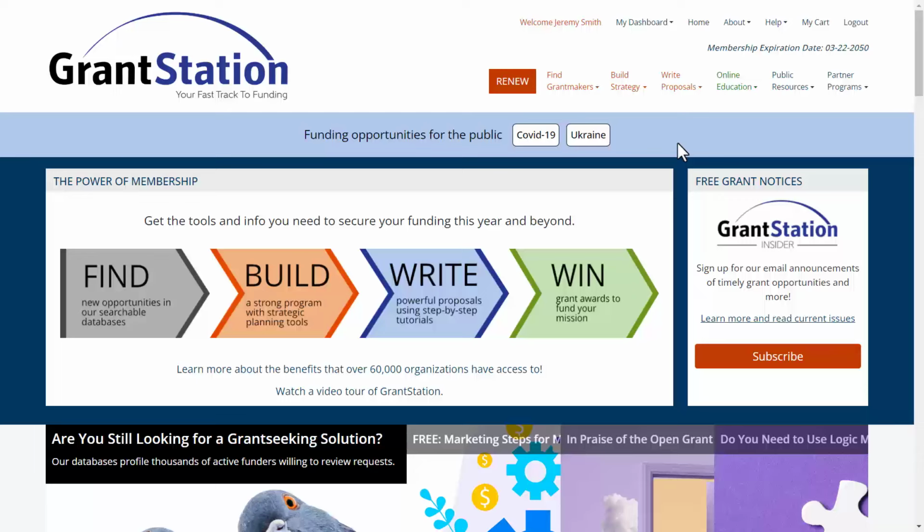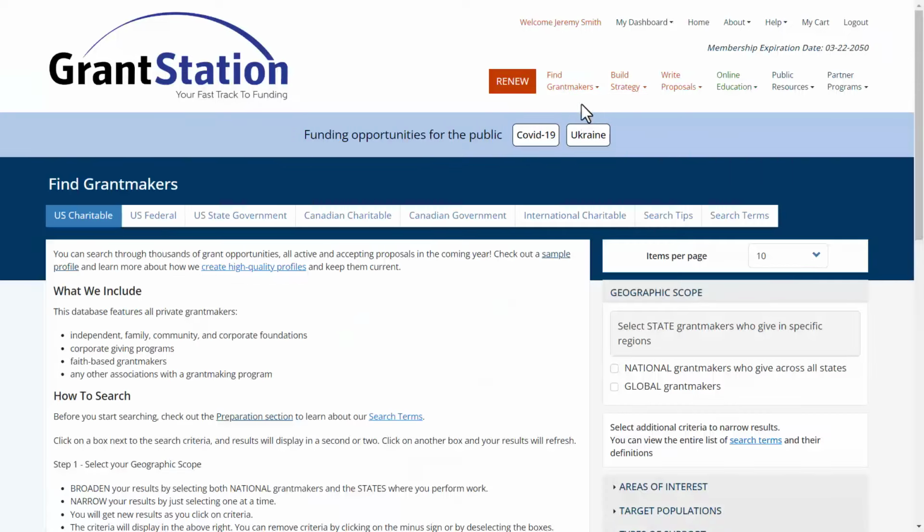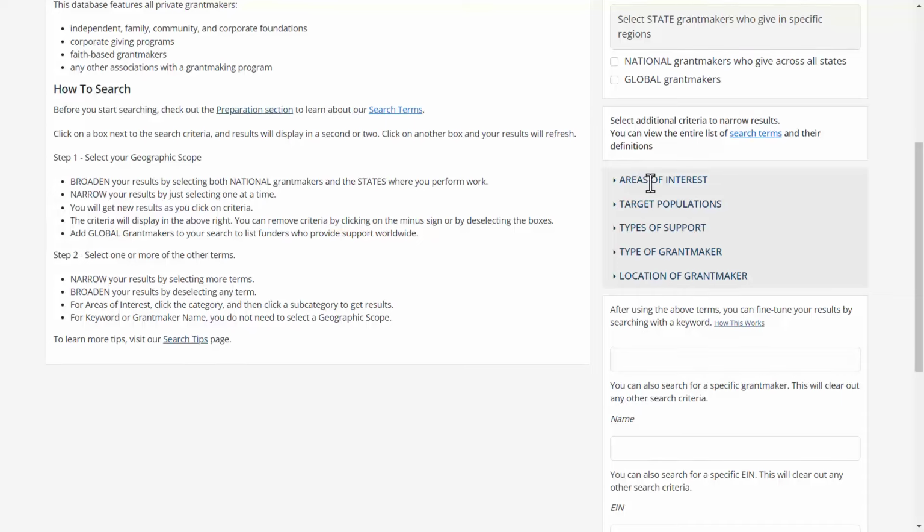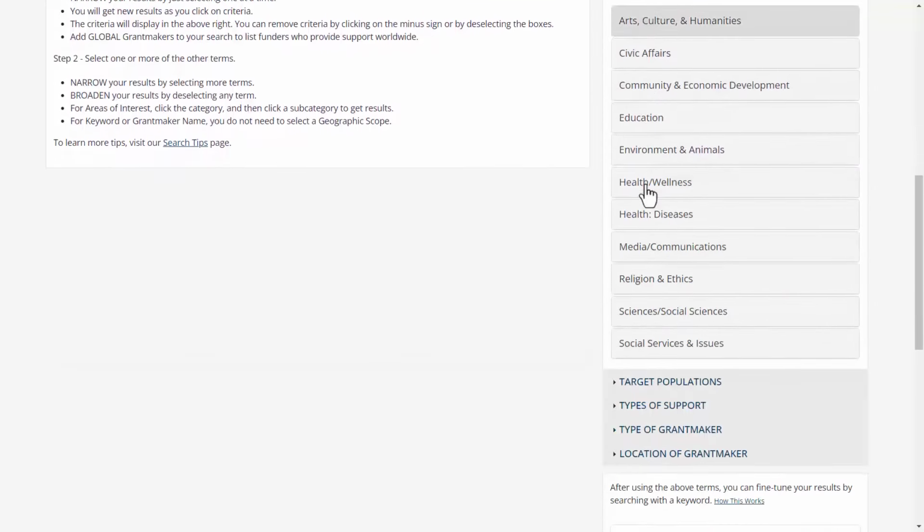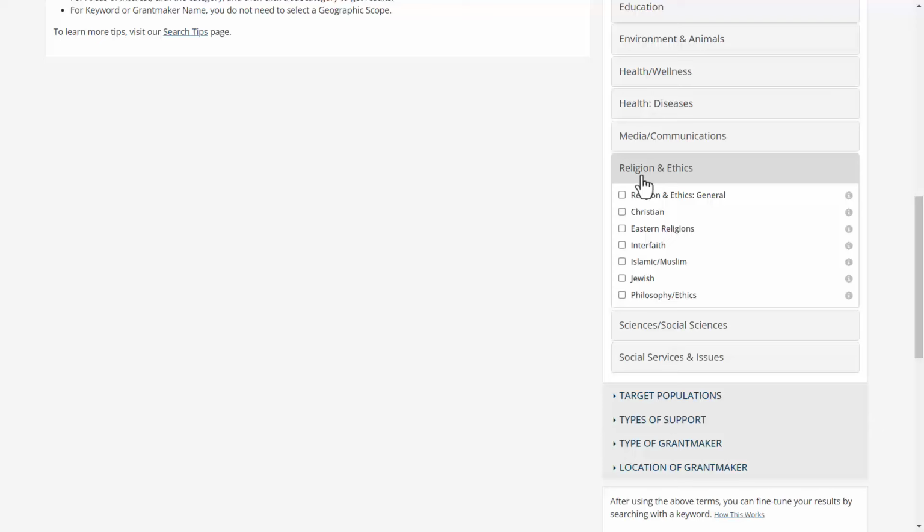Now basically, there are two types of funding with regards to religion. There's funding for inherently religious activities, and there's funding for faith-based organizations addressing a charitable or secular need in the community, like our project. Now, there are funders that support inherently religious activities. To find these funders in our database, I recommend searching under Religion and Ethics in our areas of interest.